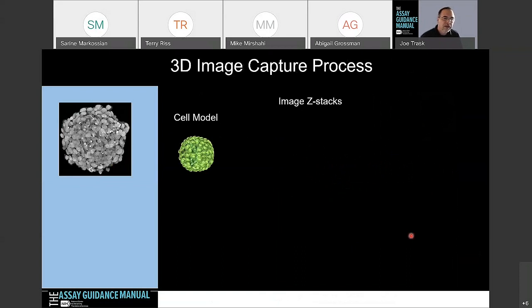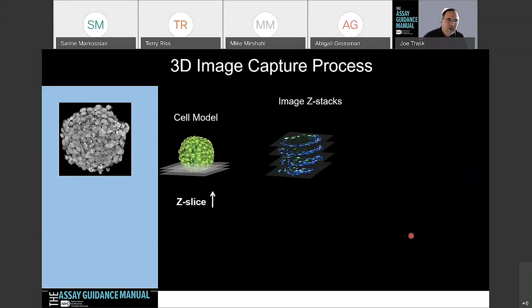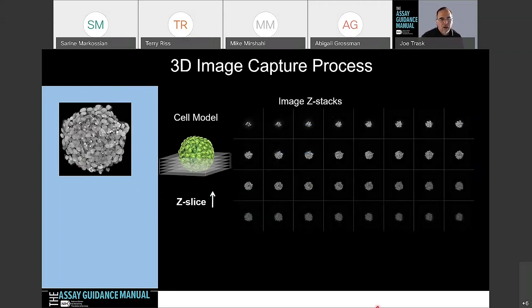So in the 3D imaging process, typically we're going to take a 3D cell model system like here, and take a series of Z stacks as shown here. There are different options that people in the field are taking. First, they will generate a montage, if you will, an array of all these different Z slices at different Z heights so they can actually see it.